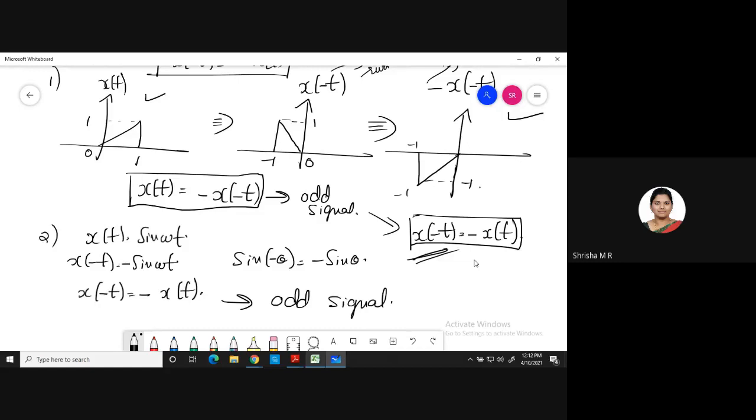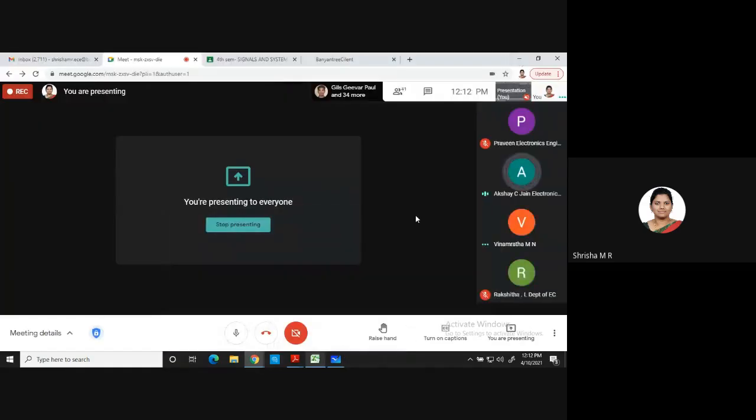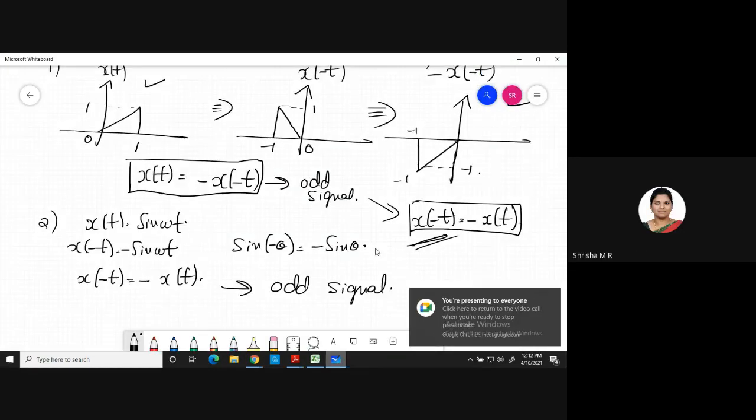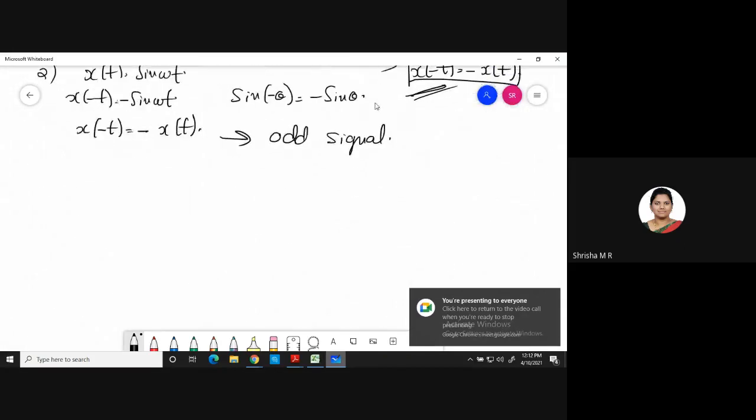An even signal will remain identical under time reversal. But odd signals are not identical under time reversal. Clear? Understood, guys? What is an even signal and an odd signal? Okay, we shall see some equations for even and odd signals.